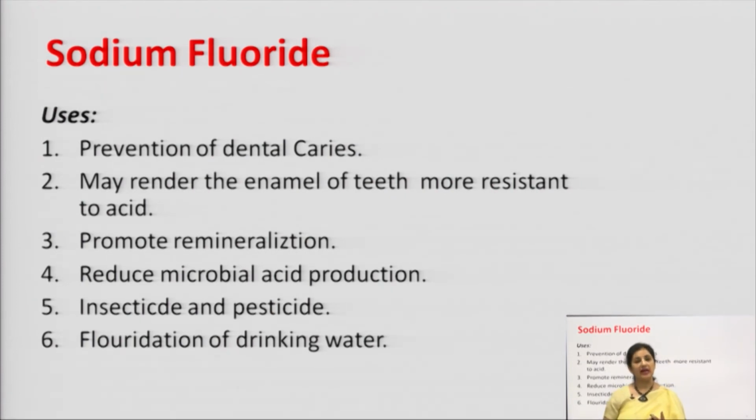It may render the tooth enamel more resistant to acid because it performs remineralization. Then it reduces microbial acid production. It is also a component of insecticides and pesticides. Fluoridation of drinking water is done so that the mass community, everybody in society, gets the fluoride right from the water itself.